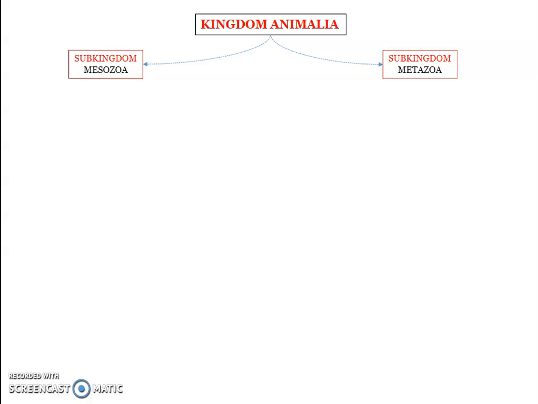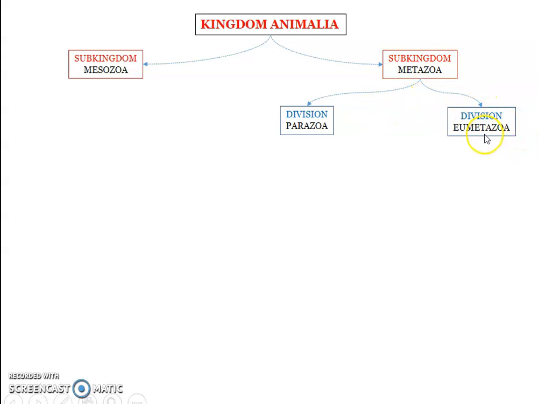Now, subkingdom Metazoa obviously includes the complex and advanced group of animals as compared with Mesozoa. Metazoa can be divided into two divisions: division Parazoa and division Eumetazoa. Parazoa comprises the least specialized metazoans. Among the metazoans, parazoans are the primitive groups. So they are the least specialized metazoans, and the more complex metazoans are included under Eumetazoa.